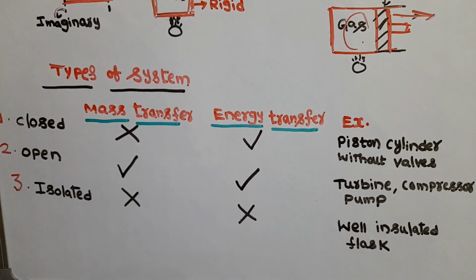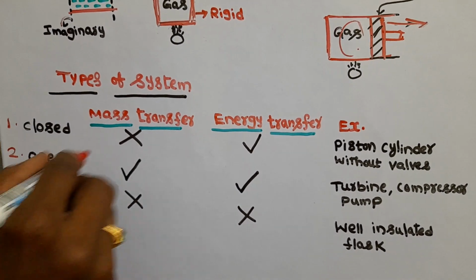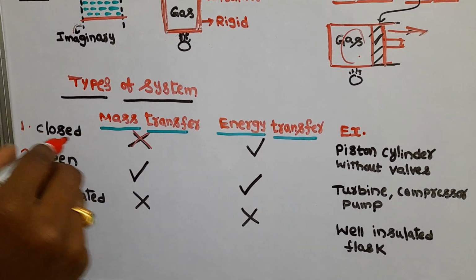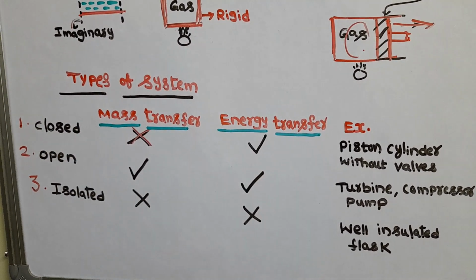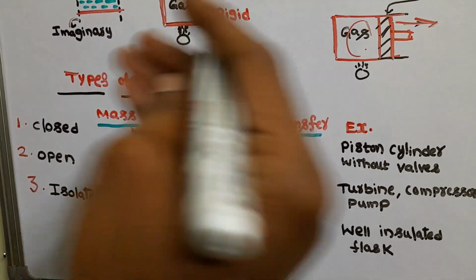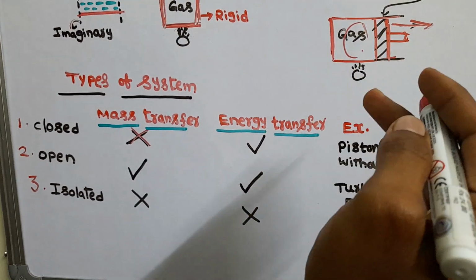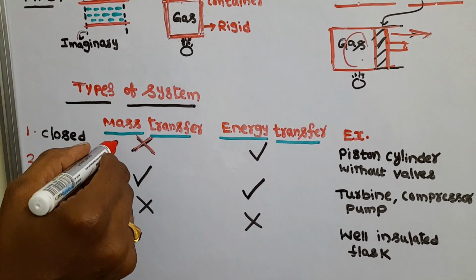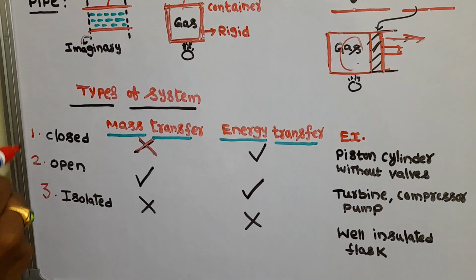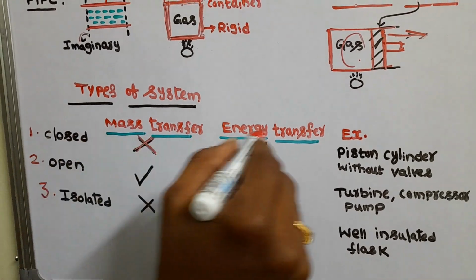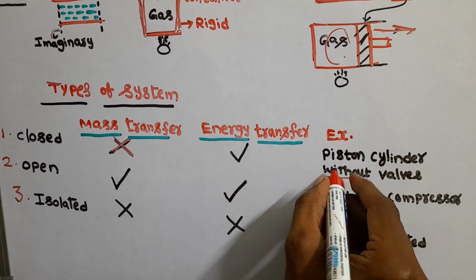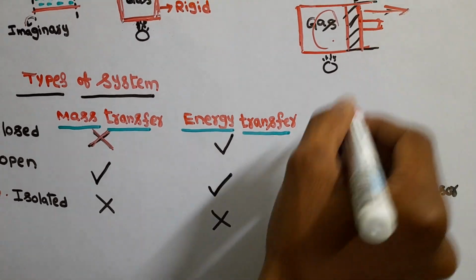If you take a closed system, mass transfer will not be there, only energy transfer. What are the energies? Heat, work, whatever the energies are, they transfer, but mass will not transfer in a closed system. That type of system is called a closed system. And for example, if you take piston cylinders without walls...